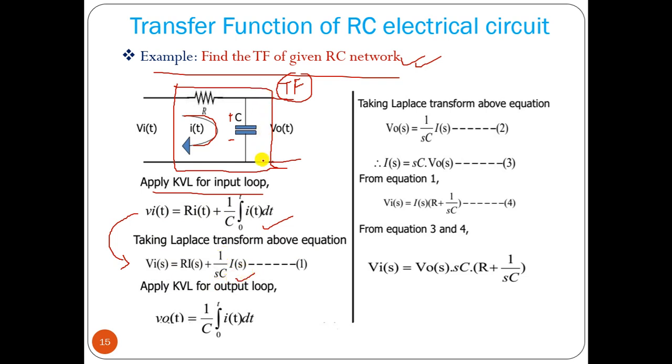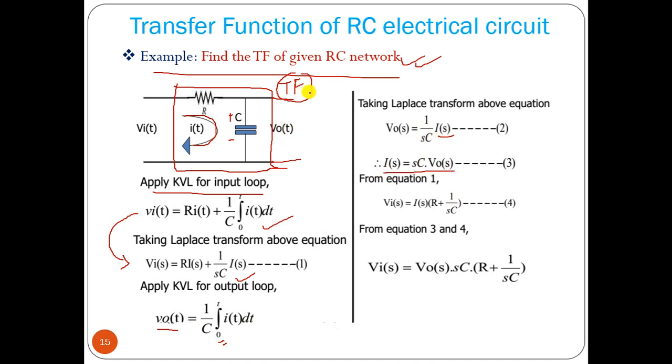And the output voltage v0 is nothing but Vc, so v0(t) we can write as 1 by C integral from 0 to t of i(t) dt. Why are we taking 0? Because the initial condition equals 0, so we are considering from 0 to t. Now from here we can take the Laplace transform. So V0(s) is equal to 1 by sC into I(s). So from that equation we can write I(s) equal to sC into V0(s).